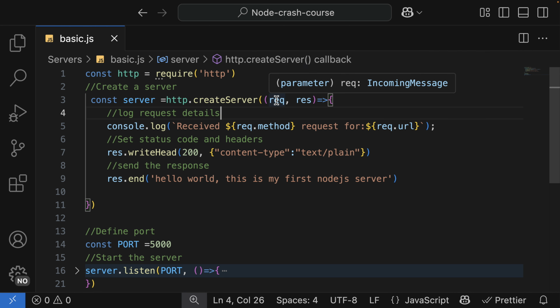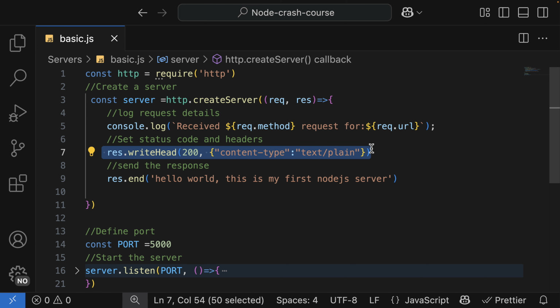The request contains information about the request, for example, the HTTP method or the URL. And in here, we are sending information to the user. We are specifying the kind of information that our server is going to send. This is what we call the content type. Then we also have the status code, which provides additional information about the response. And this is where we are sending the response.